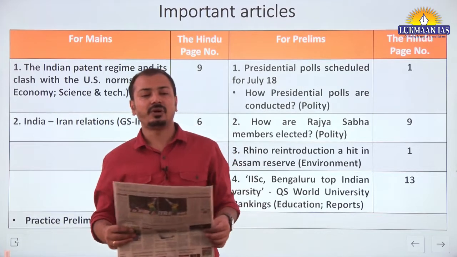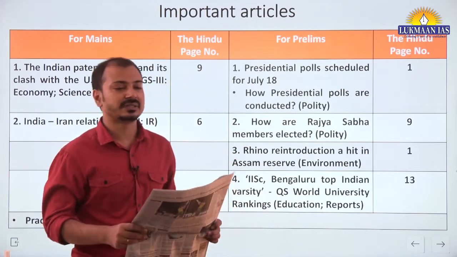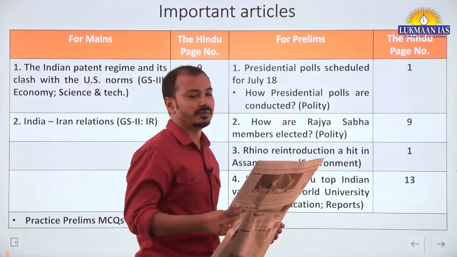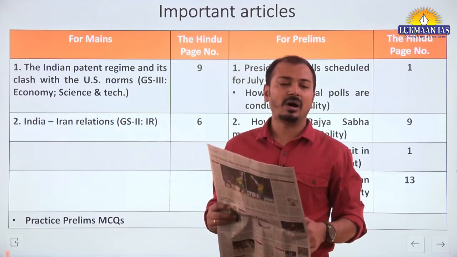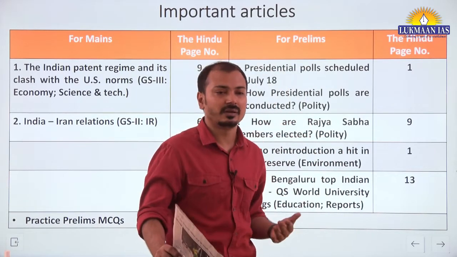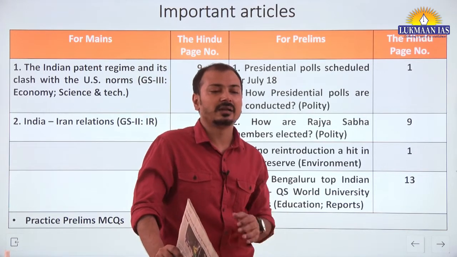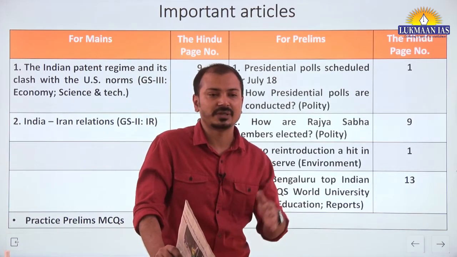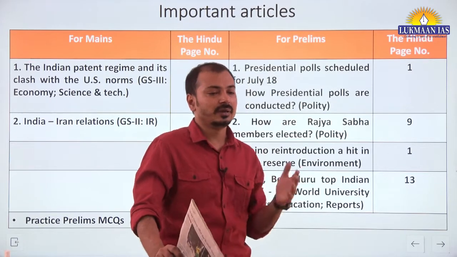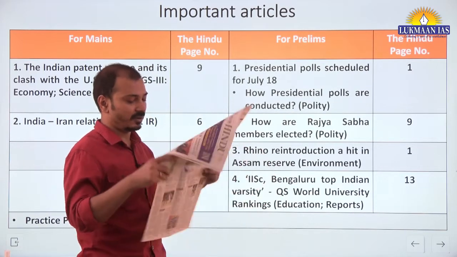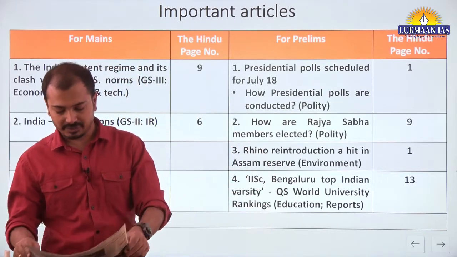Along with that, we will also find out the basics of this Indian Rhino Vision 2020 program, and about the one-horned Indian rhino species, and the other species, a total of 5 species of rhino in the world. So the basics of that we will cover from the environment section, prelims part.